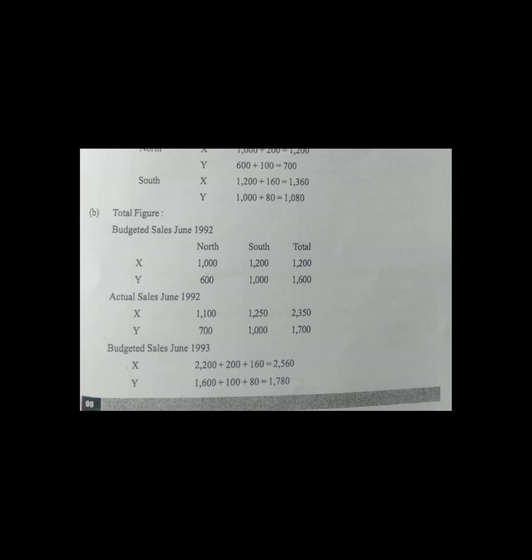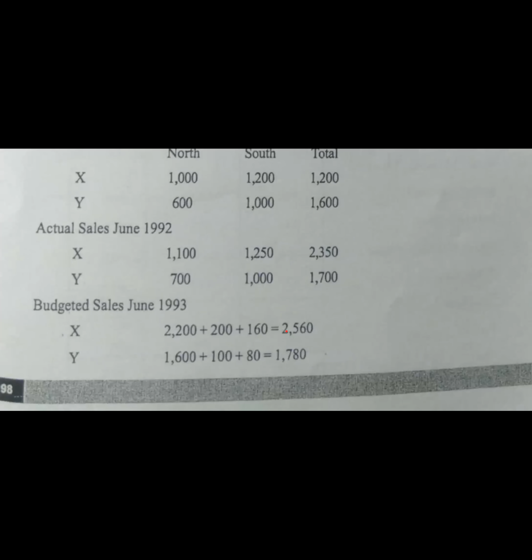So budgeted sales for 2019 we are seeing. Okay. So budgeted sales, for 1993.